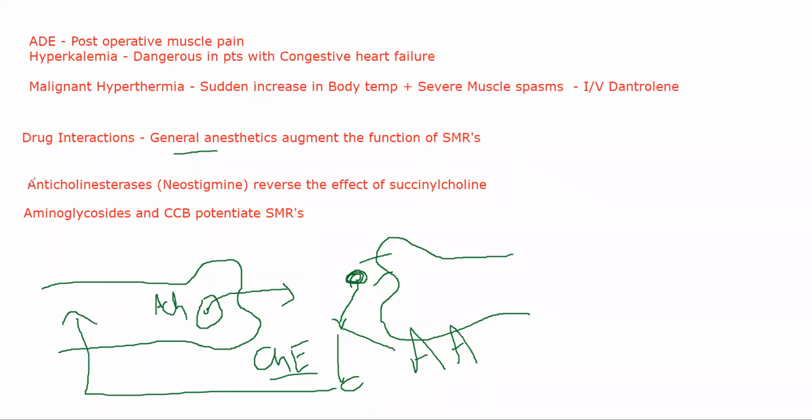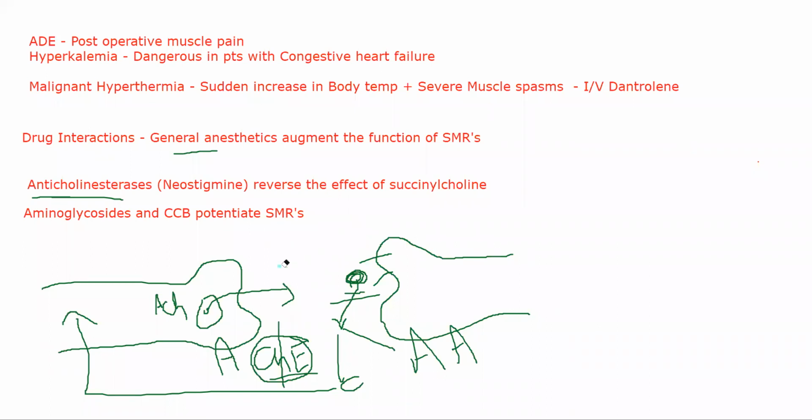Now understand, if I give anticholinesterase, it will inhibit this particular enzyme. If this enzyme is inhibited, you'll end up saving this acetylcholine molecule. So ACh levels will increase. Simple answer. Why complicate it so much? If you give anticholinesterase, acetylcholine levels will go up because you are stopping what is breaking down acetylcholine.